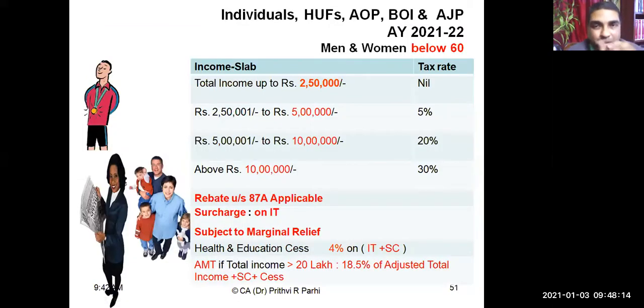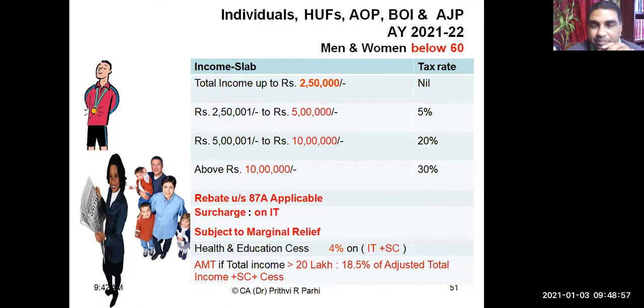Now you see, what is the rate for individuals, HUF, AOP, BOI, AJP for assessment year 2021? We are talking about men and women who are below 60 years of age. As you can see, the rate is like this. Total income up to 2,50,000: nil. 2,50,000 to 5 lakh: 5%. 5 lakh to 10 lakh: 20%. And above 10 lakh: 30%. So 5%, 20%, 30%, and nil.